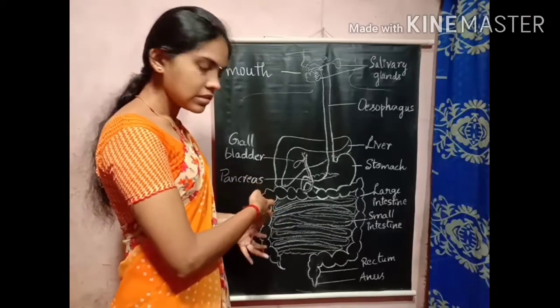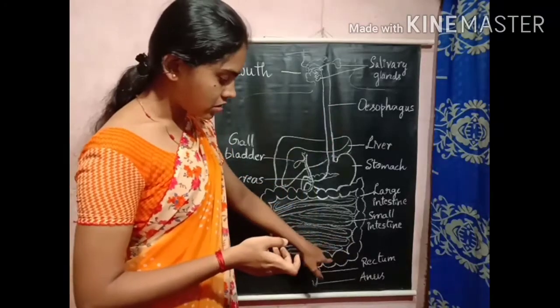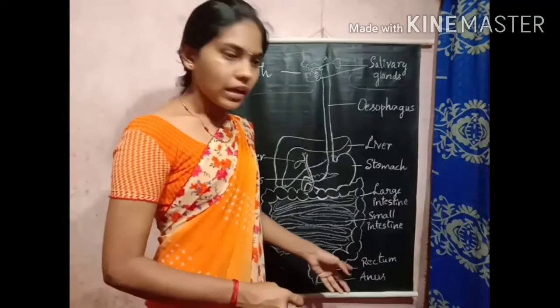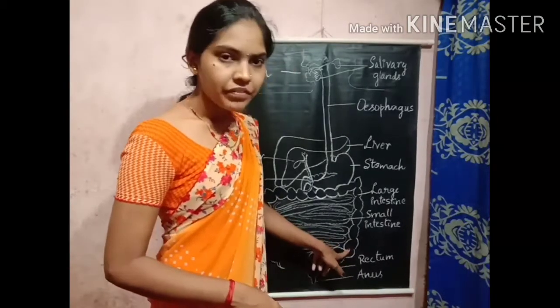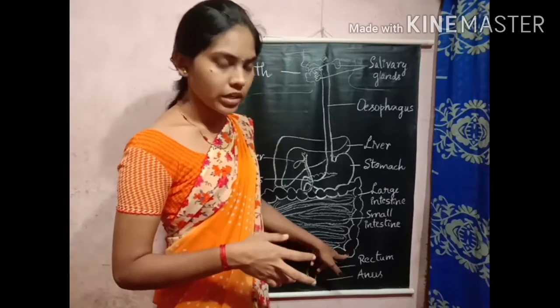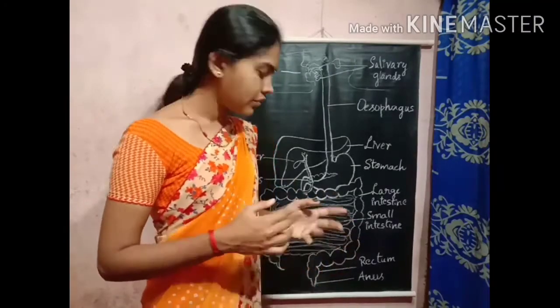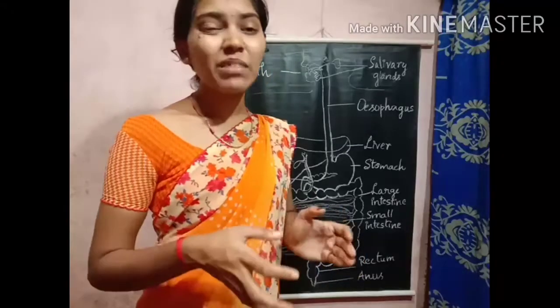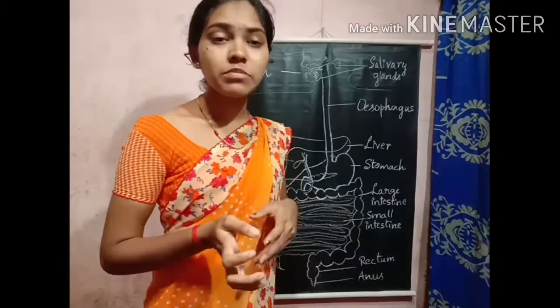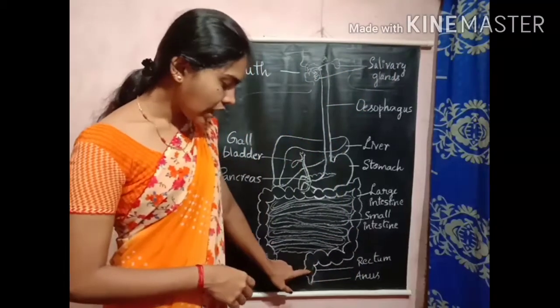Once all these are absorbed by the large intestine, the food is next passed into the rectum. That is the undigested food, the waste material which is not required for the body. In the rectum, the undigested food will be stored for some time, and then it is sent out through the anus.